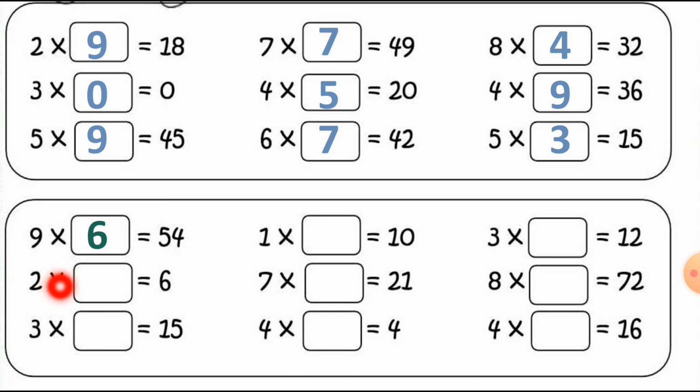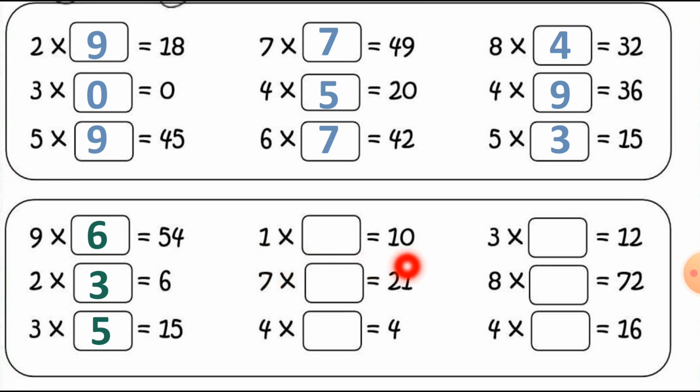Here is 6. So with which number am I multiplying? With number 2. So we get the answer 6. So here 2 3s are 6. Then in the table number 3, with what am I multiplying to get the answer 15? So 3 5s are 15. And here is